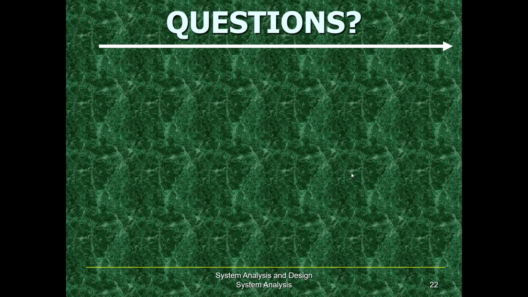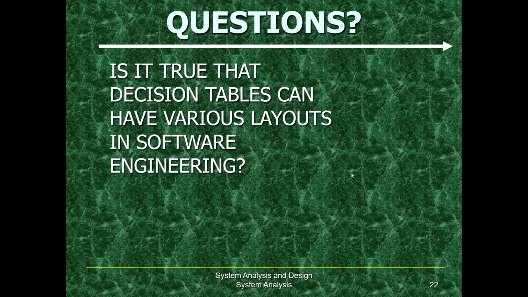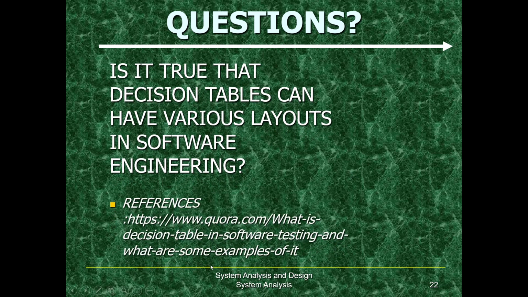Now the thinking part. Let's ask a few questions. Is it true that decision tables can have various layouts in software engineering? Yes. If we refer to the references given in the link, we will see that, depending on the software engineering concepts, decision tables can have various layouts.